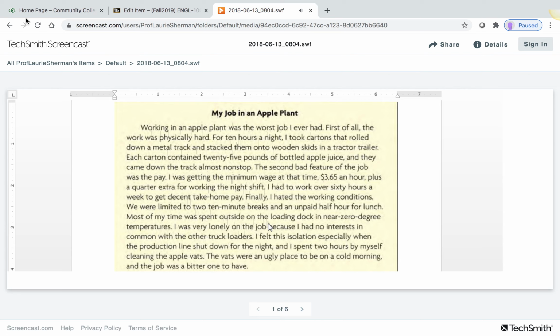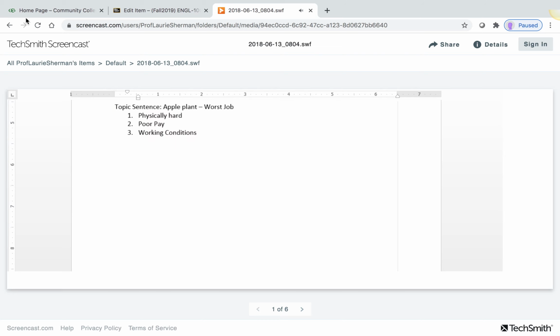Of course, it didn't happen all at once. He didn't just sit down and start typing and have it come out. There was pre-writing, he thought about it, wrote a quick outline, and I'm going to show you what that outline might look like. So the outline for this paragraph might look like this. It's just a quick topic outline. The topic, apple plant, worst job, and the three reasons, and then go on to explain what they are.